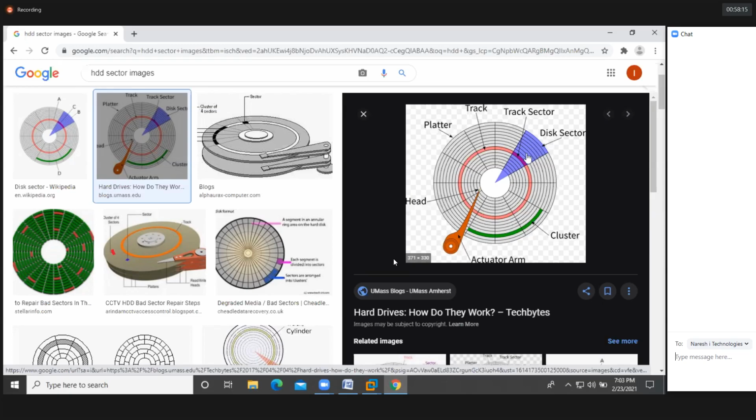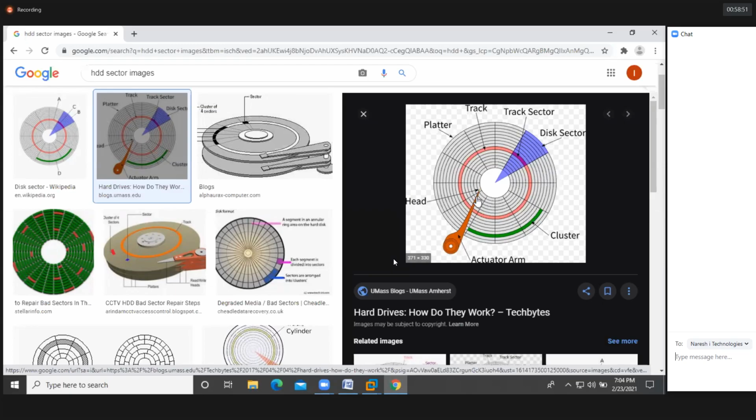For example, this is one sector, and we'll have clusters here, 1, 2, 3, 4, 5, 6, like this, a number of clusters. First we need to fill these clusters in the sector, and then it is going to take a different sector and store the data there. We store the data cluster wise and sector wise, guys.